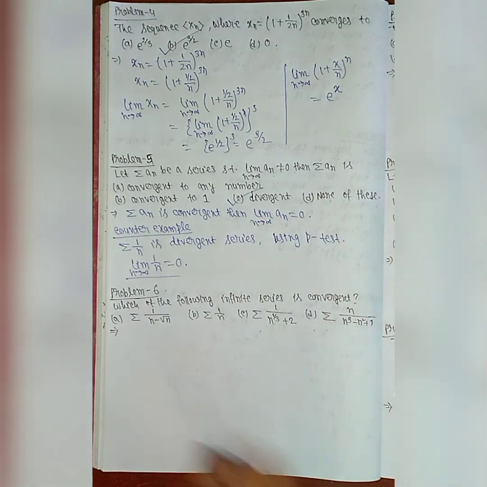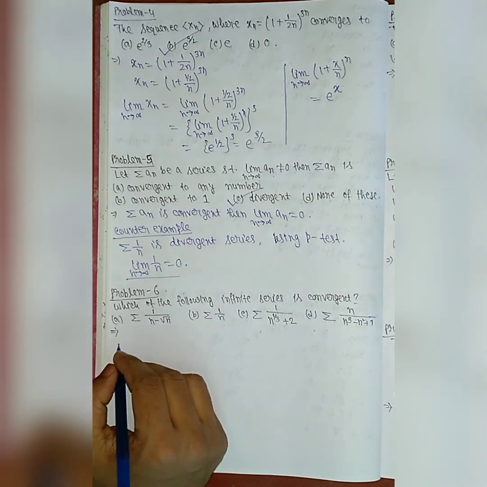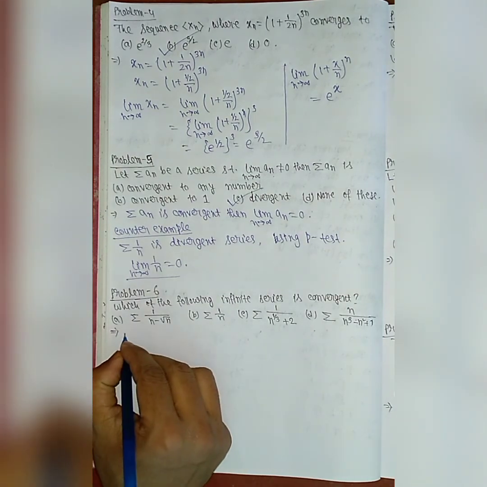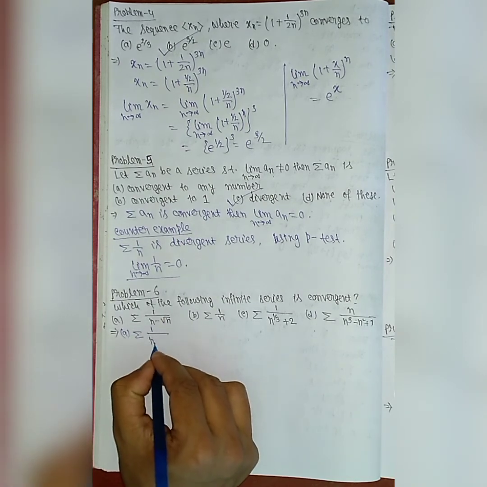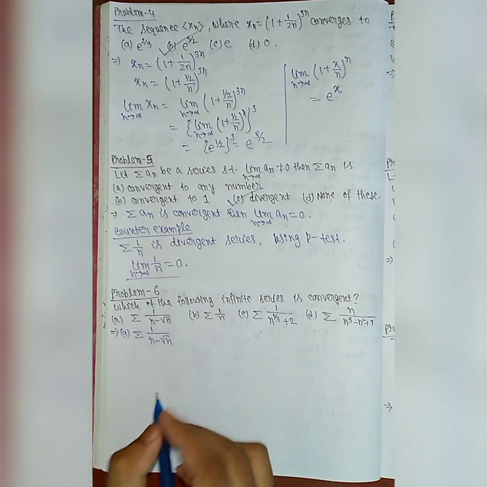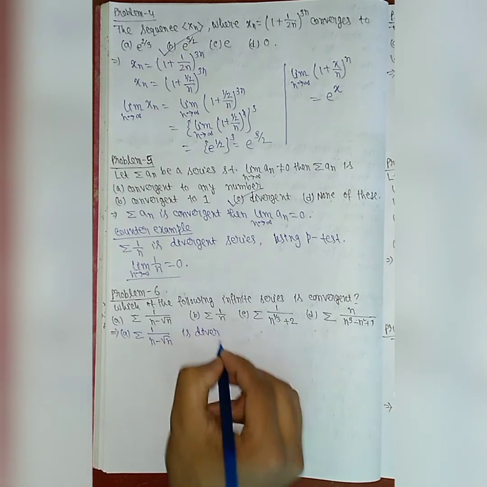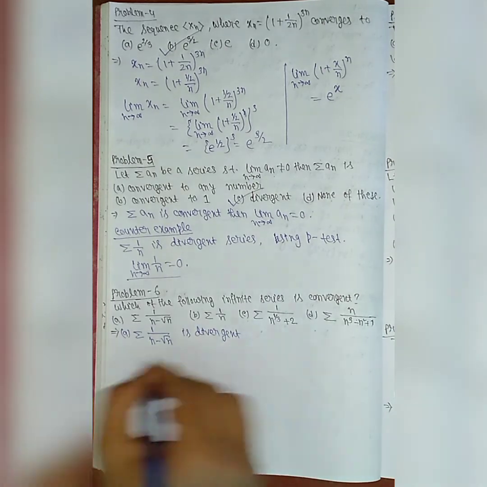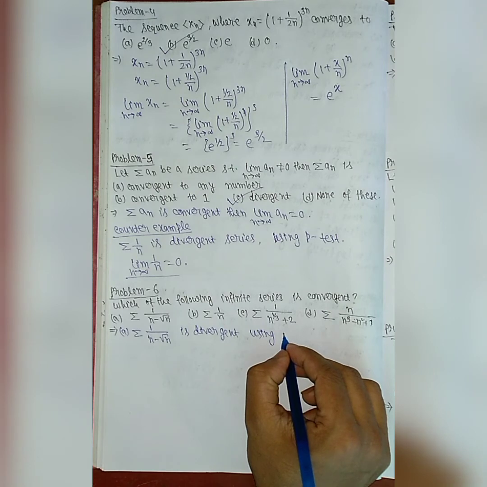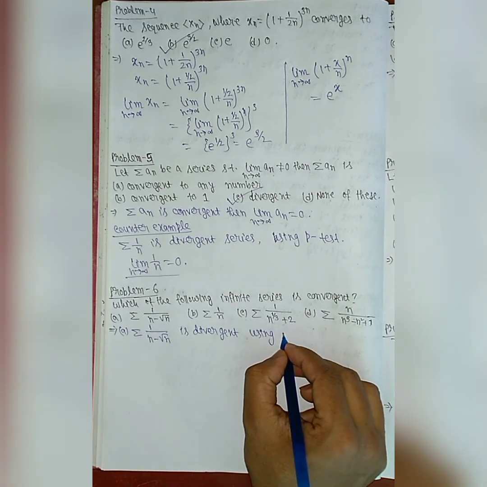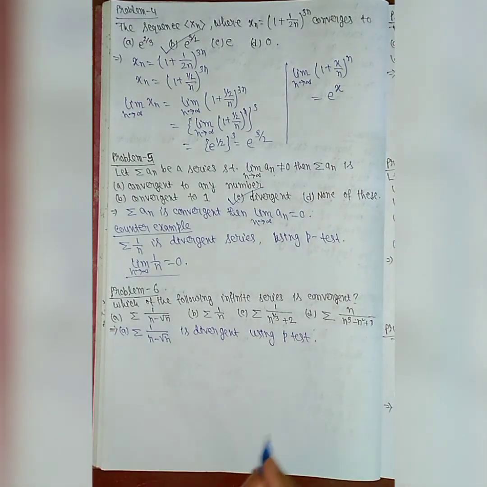Now we solve problem 6. Which of the following infinite series is convergent? To check which of the following is convergent, for the first option it is given as series 1 by (n minus root n). So this series is divergent. How do we get that? Using the p-test. Since the power of n is not greater than 1, using the p-test we can say that this series is divergent.